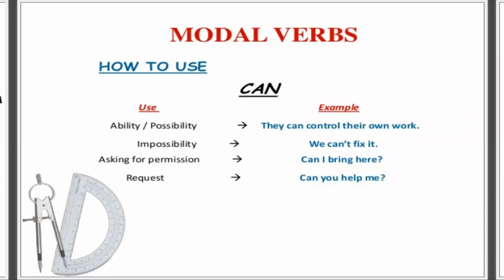We never use can for formal permissions. Can is used for informal permissions. And the last is we use can to request, like, can you help me? Again, it is an informal way of requesting. So the modal can is used basically in four forms: ability, possibilities, and with not, impossibilities. And then for asking for a permission or request in an informal way. Okay. So these were the uses of can.